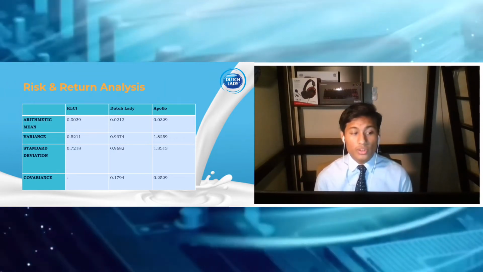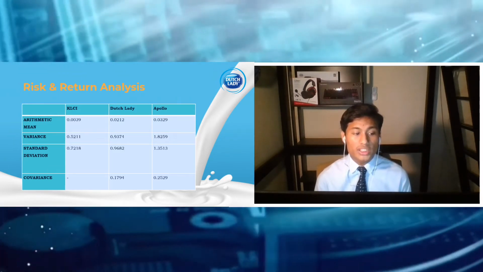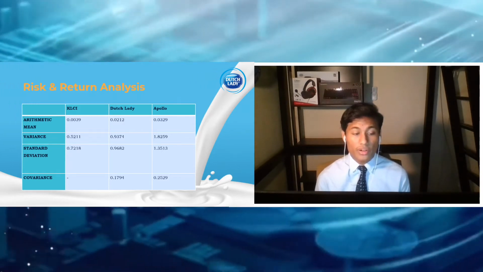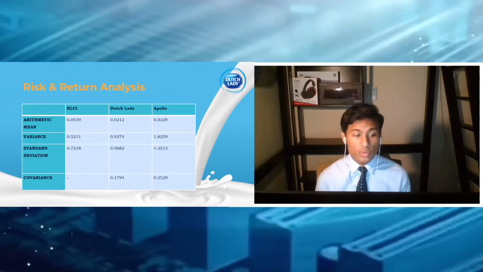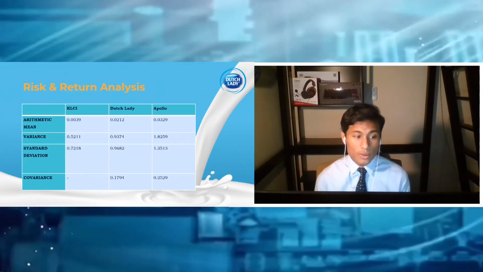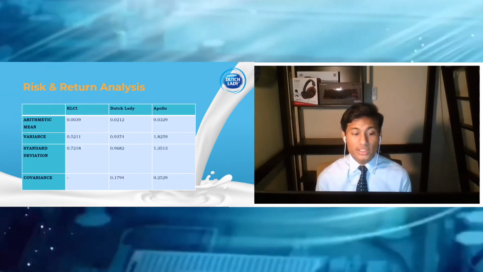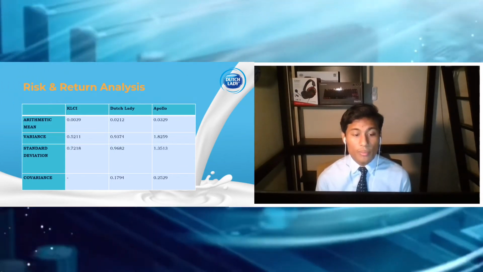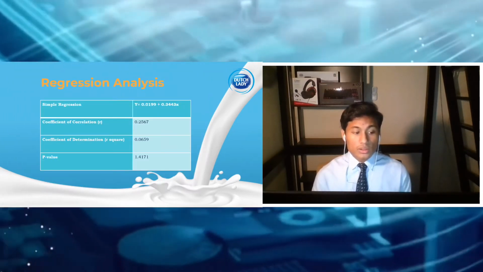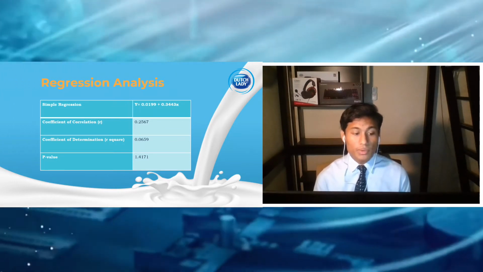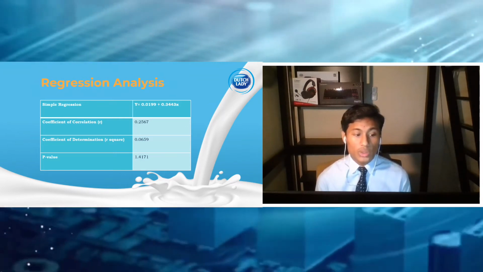while Apollo's variance is the highest, which is 1.8259. For standard deviation, Dutch Lady's standard deviation is higher than the KLCI market, while Apollo's standard deviation is the highest, which is 1.3513. We can conclude that Dutch Lady has lower risk compared to Apollo, which is 0.9682. We can see from the table that Dutch Lady's covariance is lower, which is 0.1794% compared to Apollo's covariance of 0.2529%.